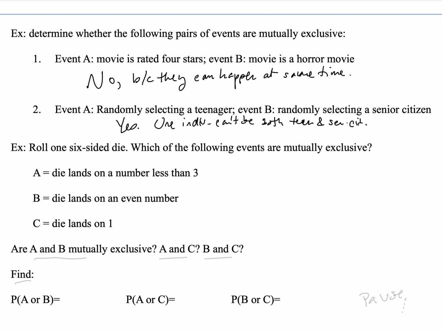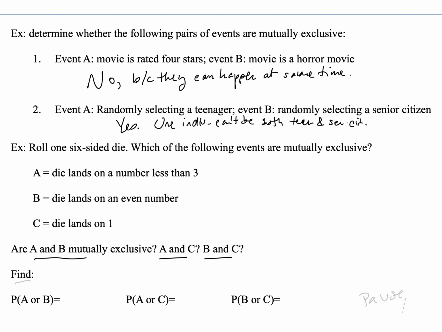All right, let's look at some more examples together. So let's say that we roll one 6-sided die. Which of the following events are mutually exclusive events? So if A is the event that the die lands on a number less than 3, B is the event the die lands on an even number, and C is that the die lands on a 1. Then are A and B mutually exclusive events? Are A and C mutually exclusive events? Are B and C mutually exclusive events?